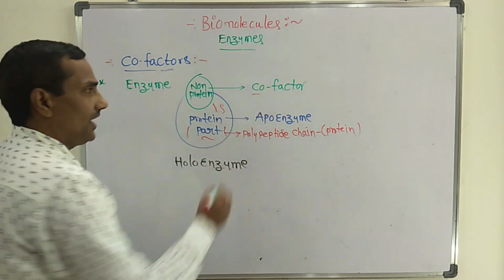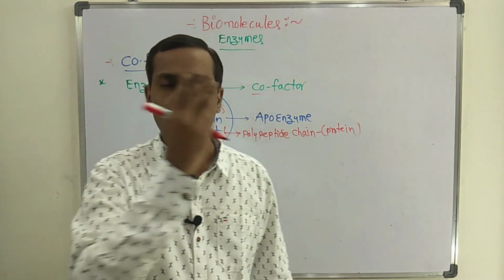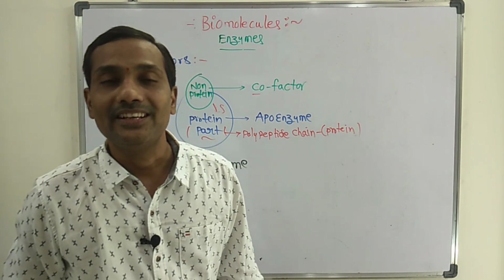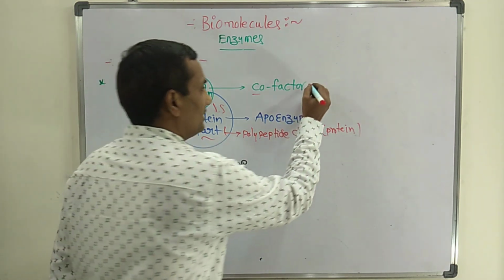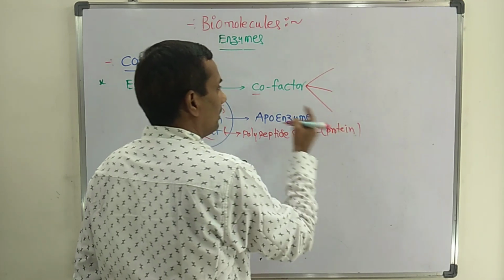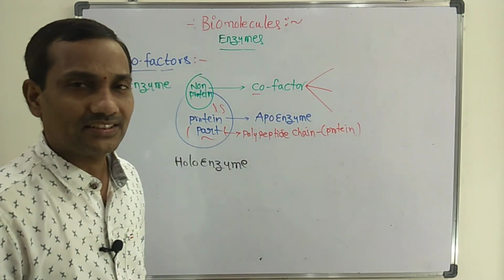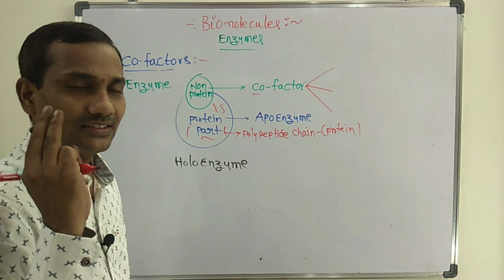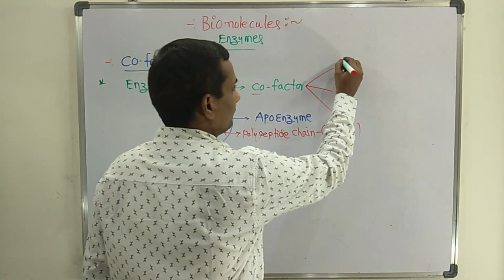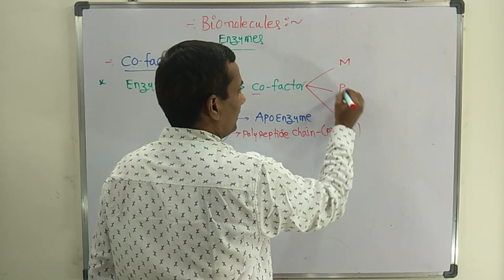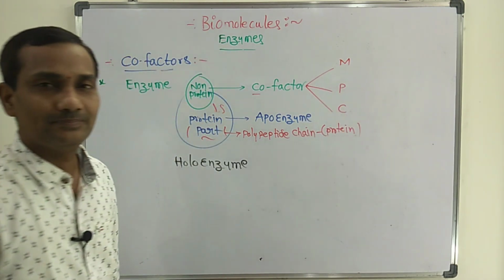Now these cofactors are broadly divided into three different types. This trick you can follow for the exam: MPC.